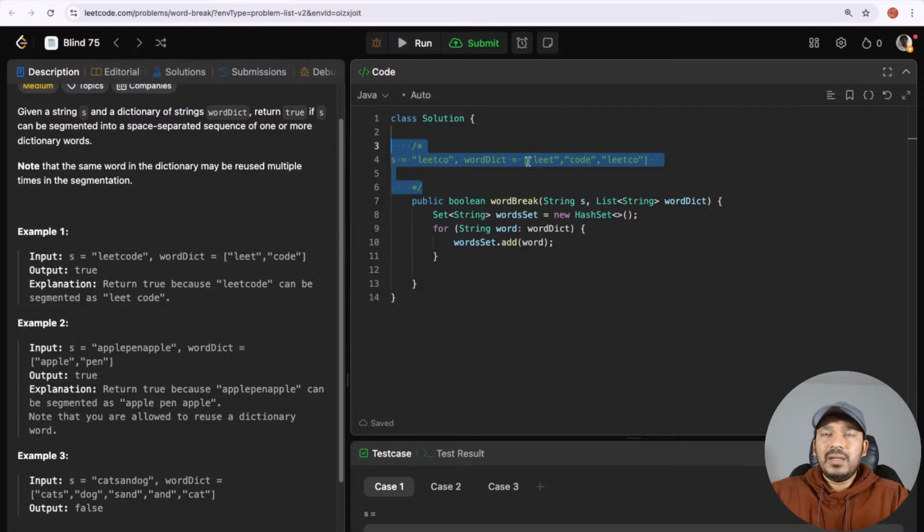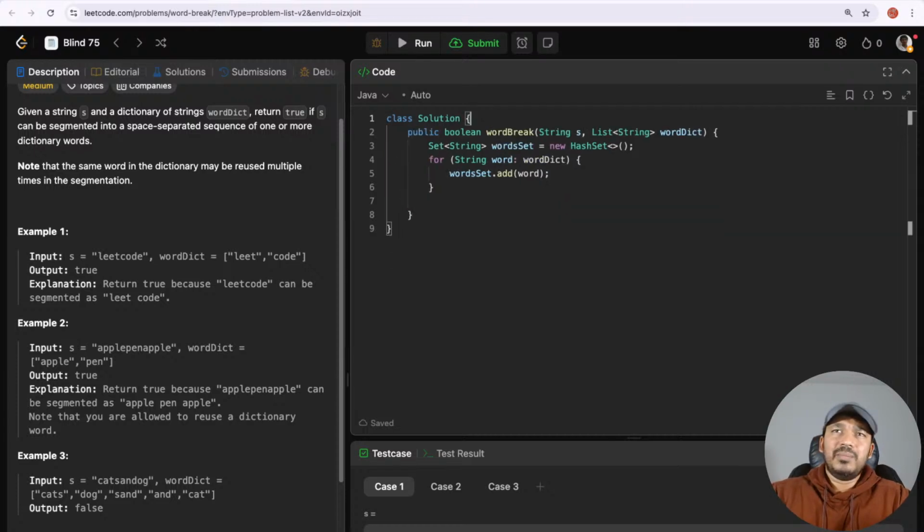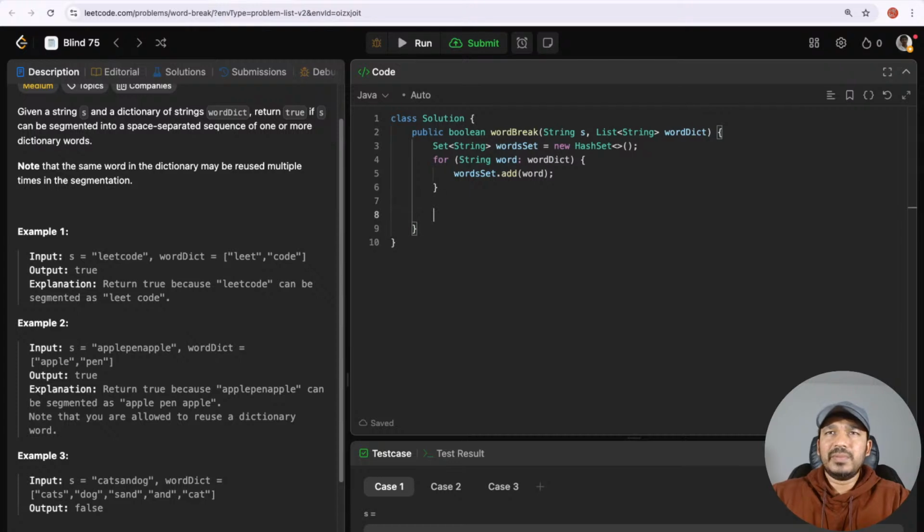So how do we come up with the backtracking approach for that? I'll create a recursive method for that word break. Let's call it plain simple word break recursive, or word break backtrack, or something like that.